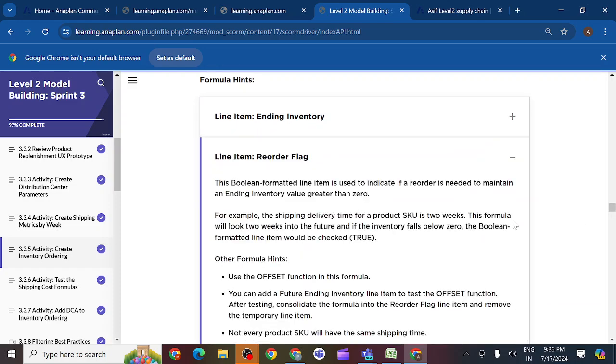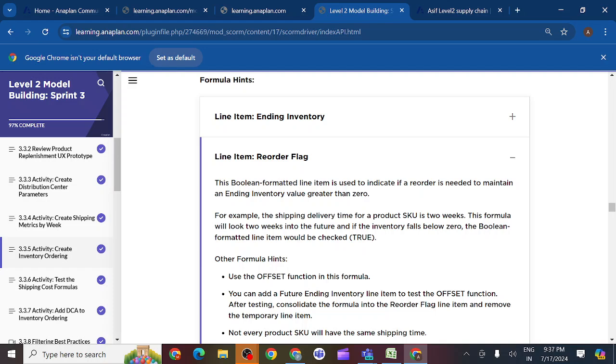So here, what is the reorder flag? This boolean formatted line item is used to indicate if a reorder is needed to maintain the ending inventory value greater than 0. So what does reorder flag mean? Whenever your stock is falling below the minimum level, then we should reorder the things. So it will provide an indication, one type of indication.